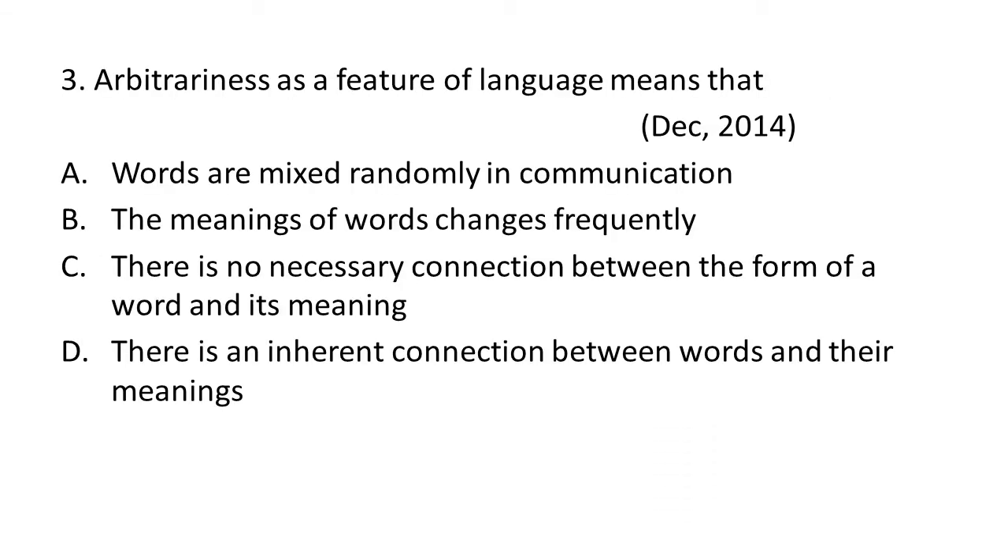Question 3 talks about a very important feature of a language, and it is arbitrariness. Arbitrariness means that there is no necessary connection between the form of a word and its meaning. For example, why we call a bird a bird, there is no connection between the word bird and the object it refers to. So this quality is known as arbitrariness. So option C is the correct option.